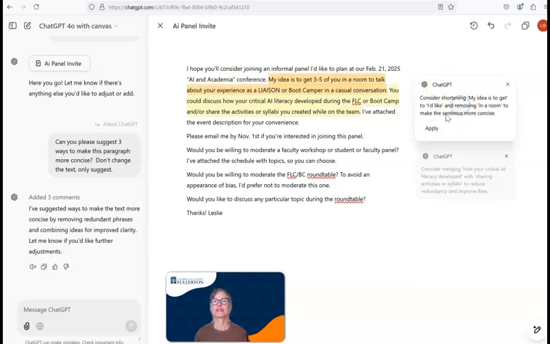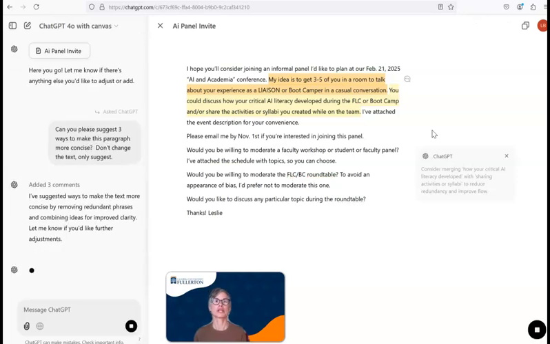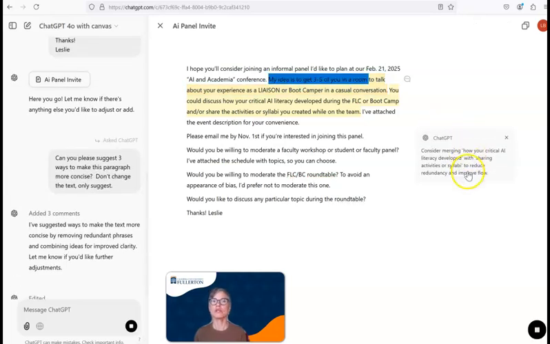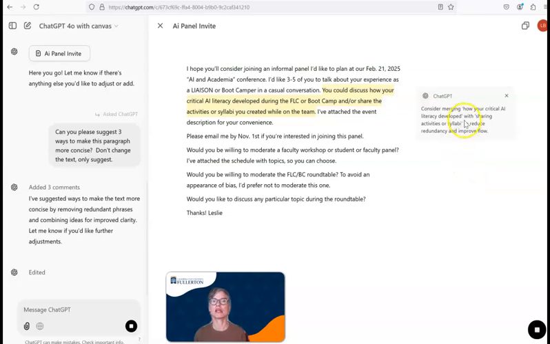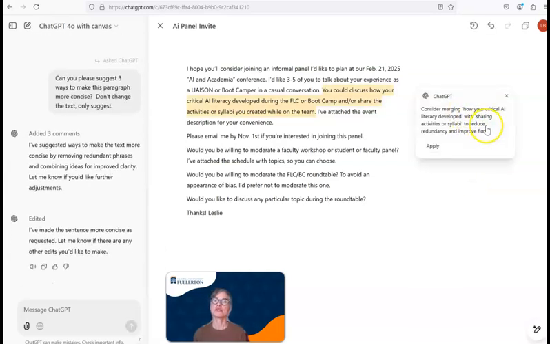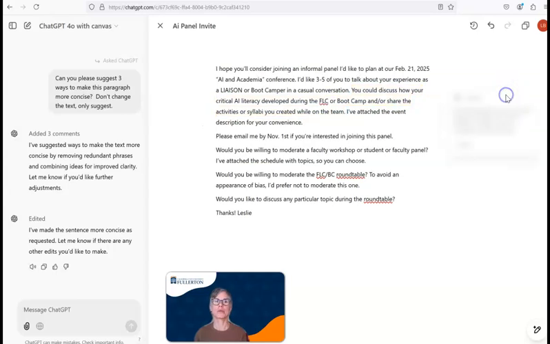So I'm going to click on this so that that apply button shows up again, and it will change that for me. And then the last one, consider merging how your critical AI literacy developed with sharing activities or syllabi to reduce redundancy and improve flow. I'm going to say, no, I don't want that. I don't want that one.